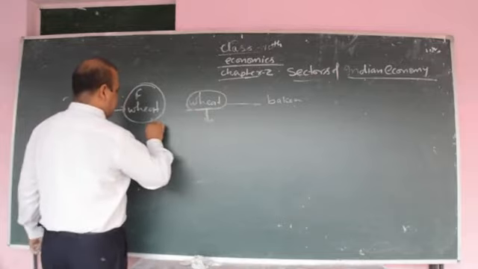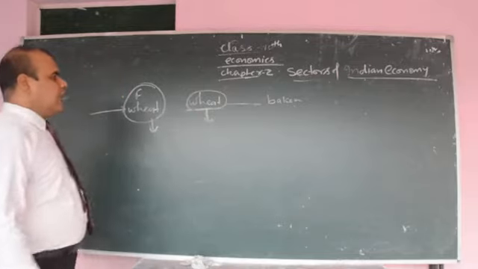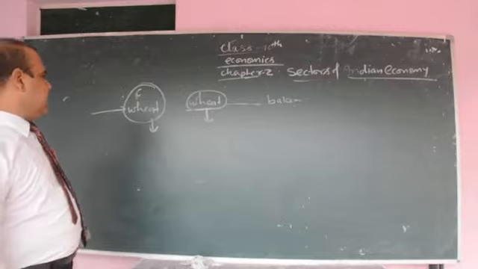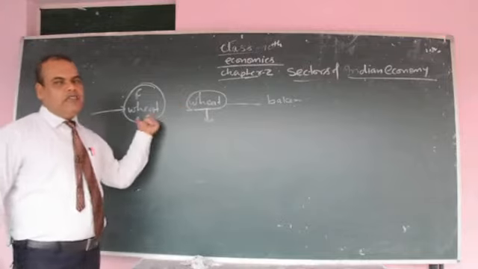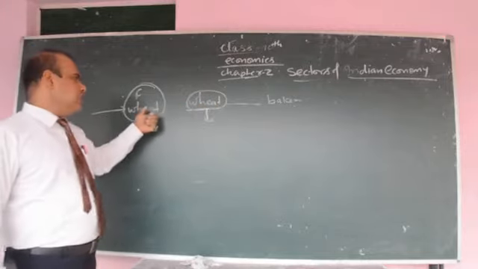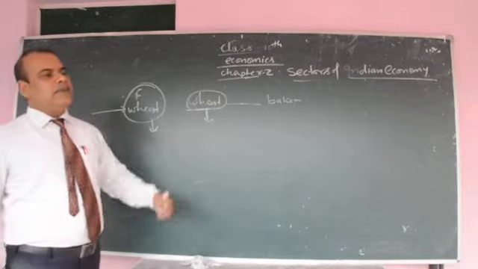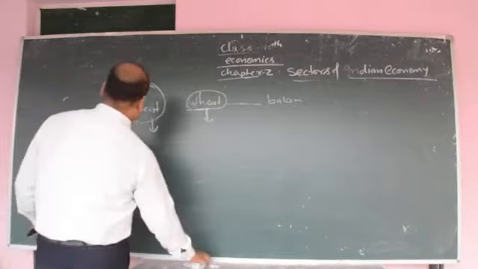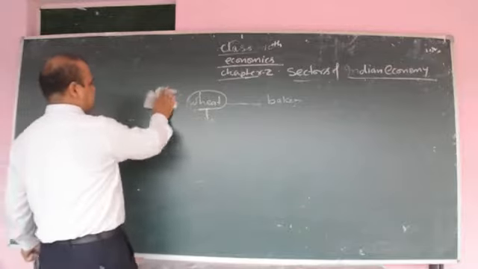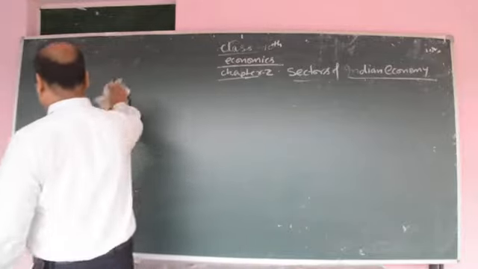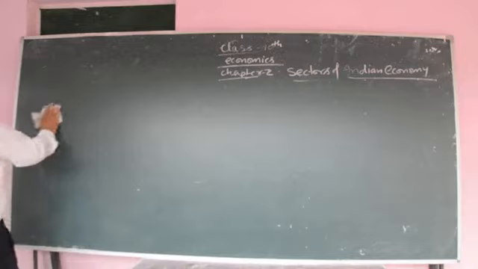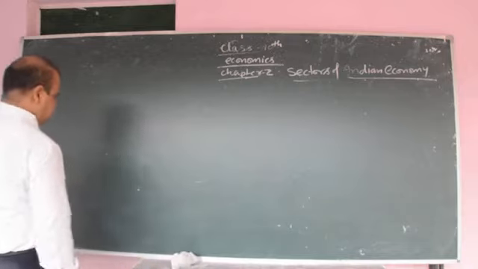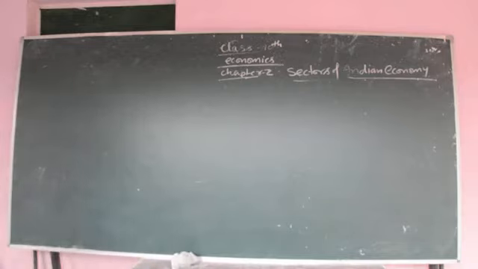whenever we calculate both final goods and intermediate goods, in that condition there will be double counting. There will be double counting. You can notice here which is counted 2 times. That's why, to avoid the double counting, whenever national income is calculated, only the value of final goods and services is calculated.